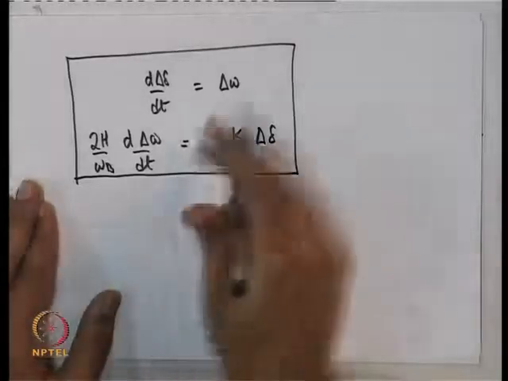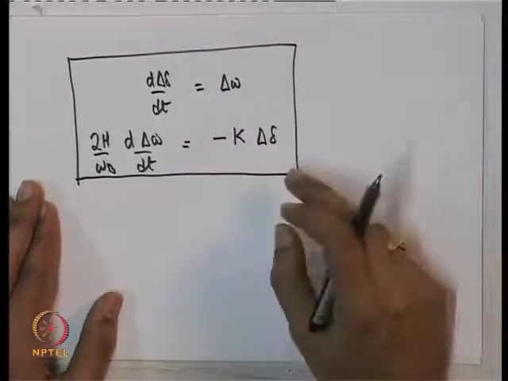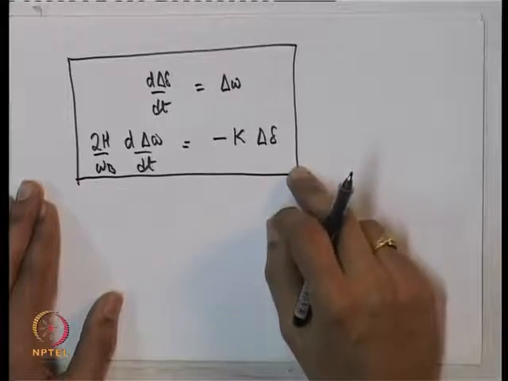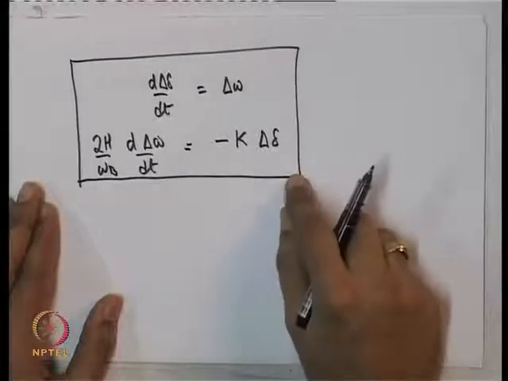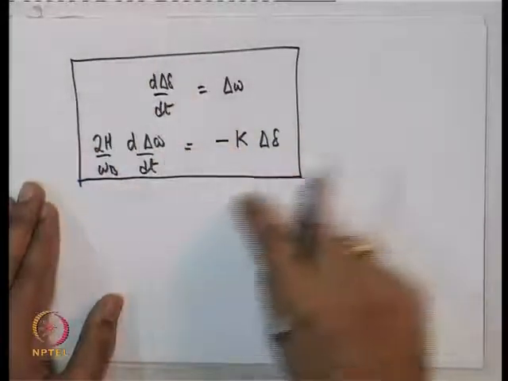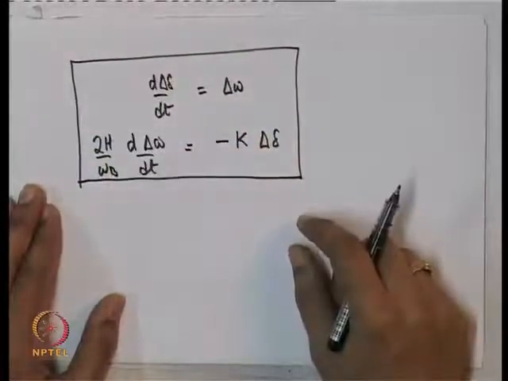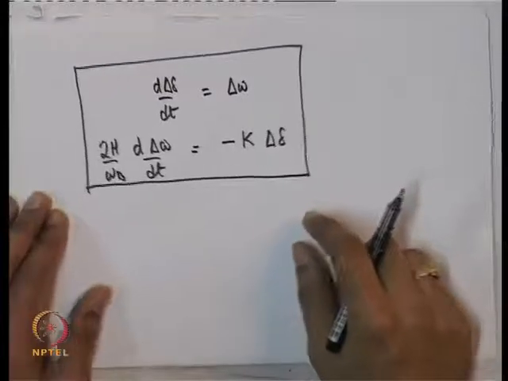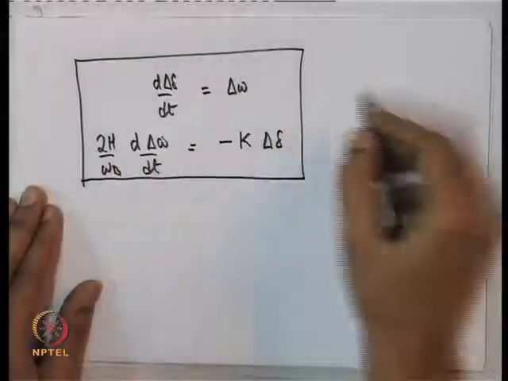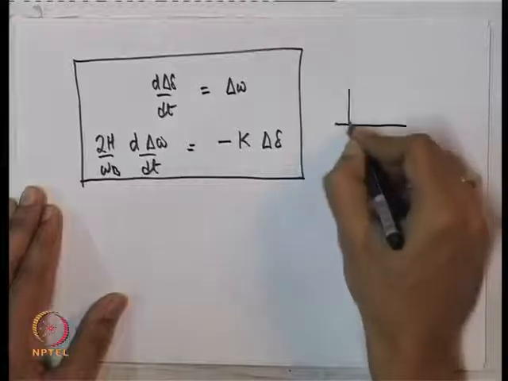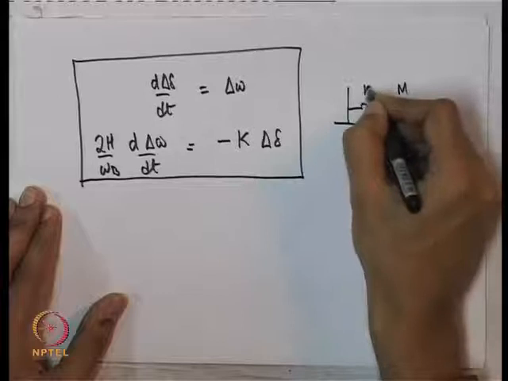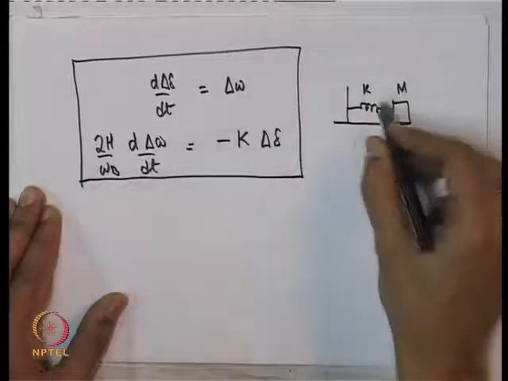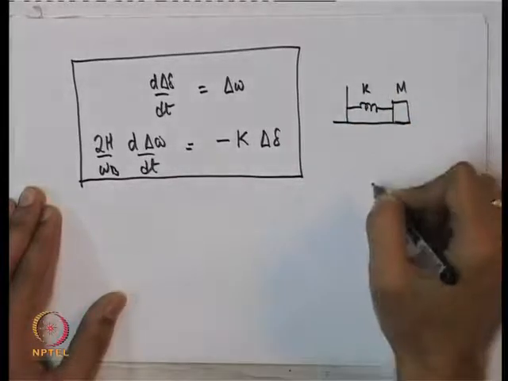So, what is the solution of this? Now, how to get the solution of this in this particular case or in a general case is something I will try to tell you later on in this course. Right now, let me just suggest a solution. This looks very much like the equation of a spring mass system, with m and k, where m is 2H by omega b and k is the spring constant of the spring.